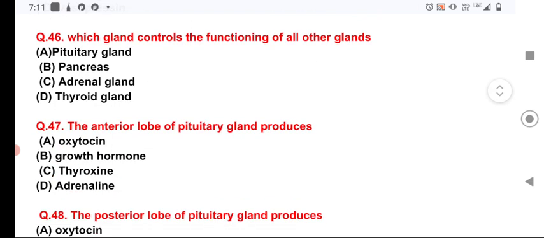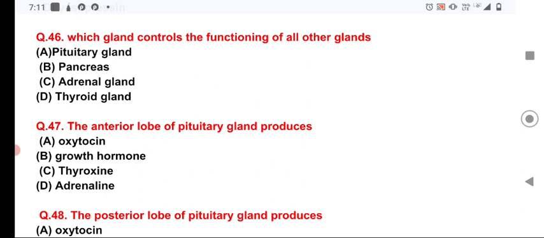Now the question number 47, the anterior lobe of the pituitary gland produces growth hormone, which is responsible for the metabolism of carbohydrate, protein and lipids, and is responsible for the growth of the body, particularly the growth of the bone.